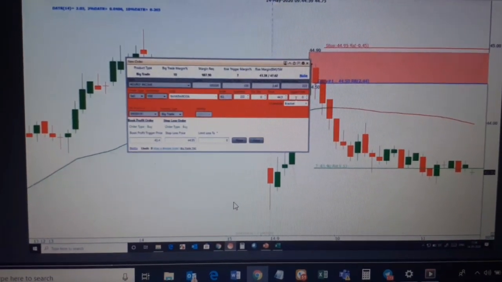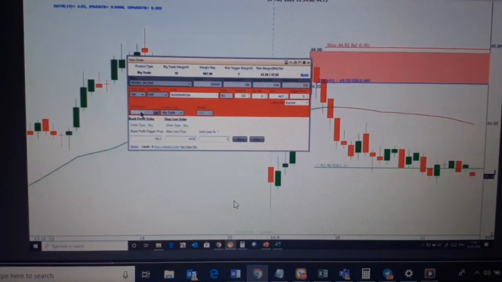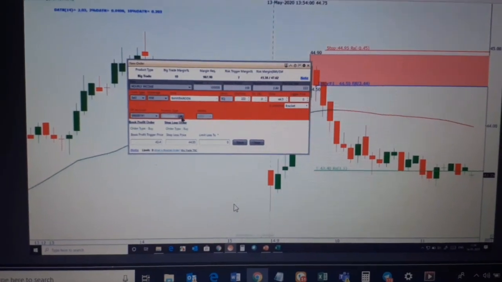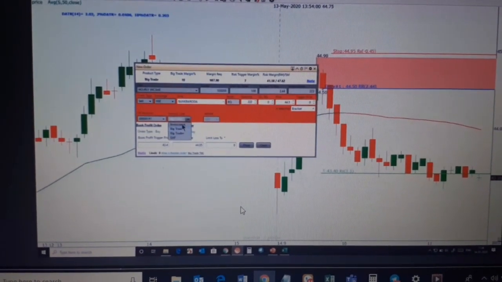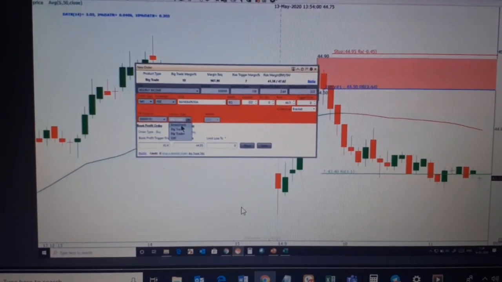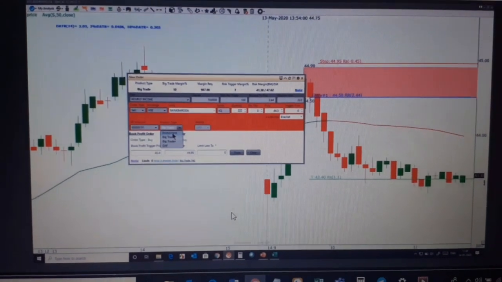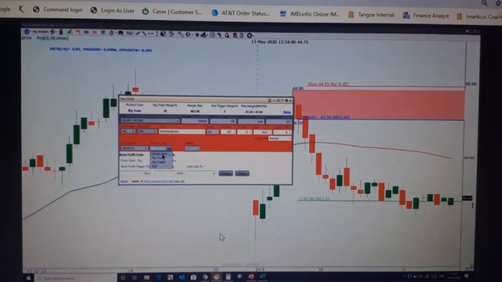Trigger price, nothing you have to put. DP account, as per whatever your DP account is. Your product type is big trade. So your short will always go for a big trade or big trade plus. Okay, it will never come into investment. I'm just giving you an example, Gaurav.